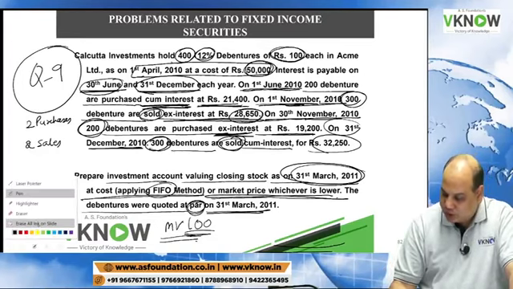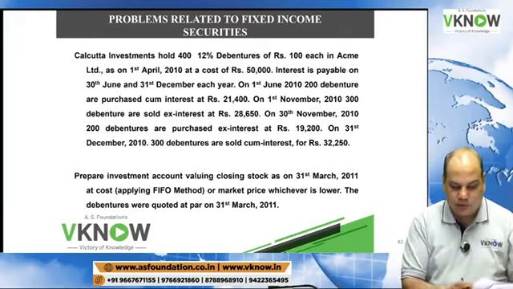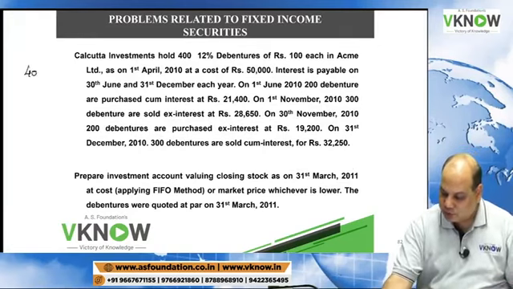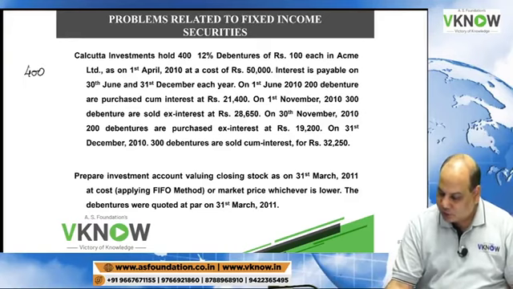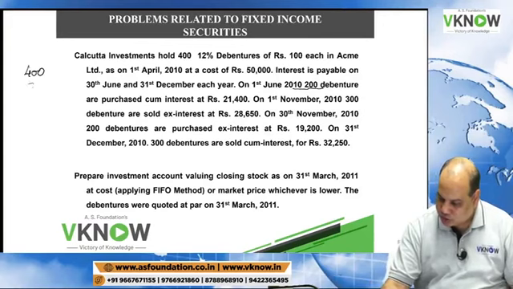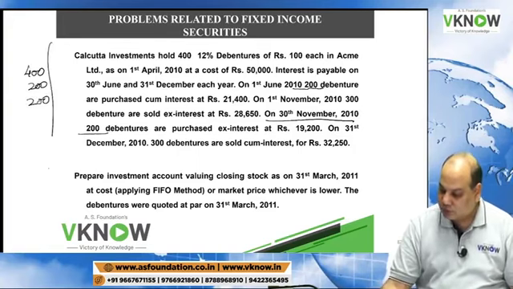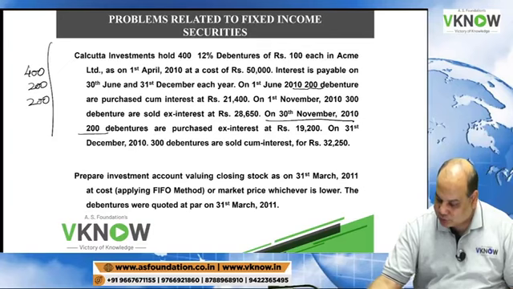So the FIFO method we have to follow. Opening balance is 400 units, plus we have purchased 200 units on 1st June, and plus we have purchased 200 units on 30th November. What about the sale?